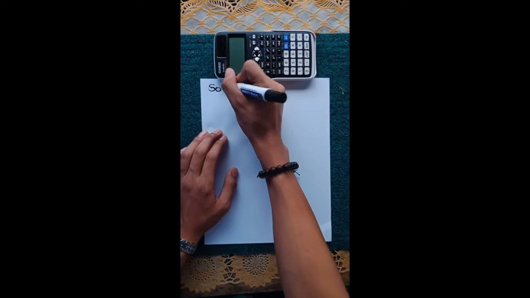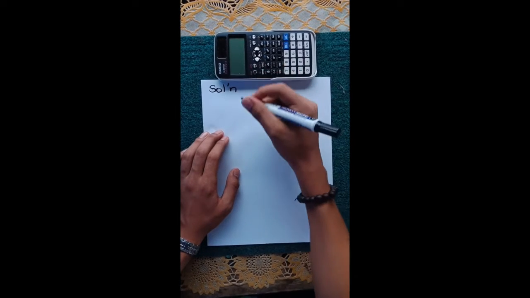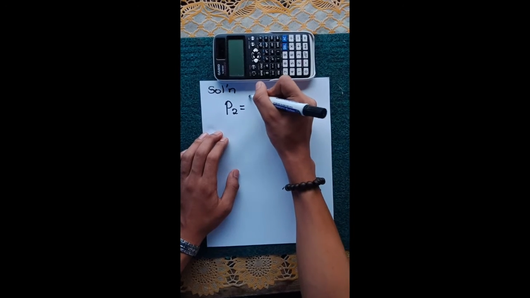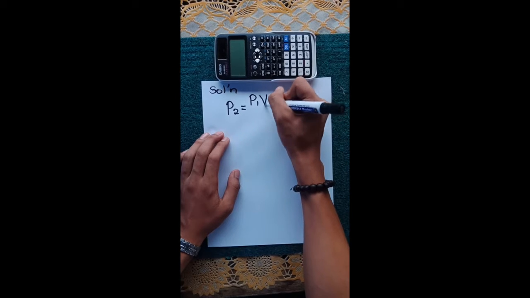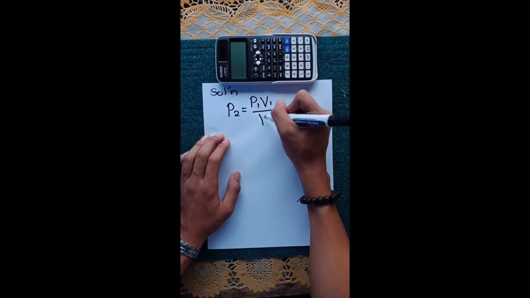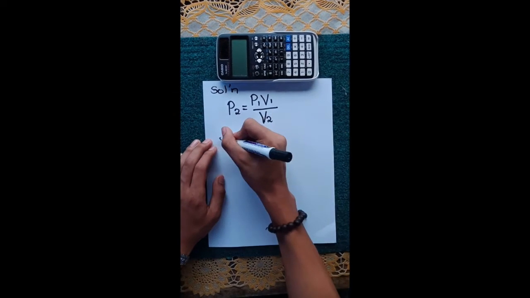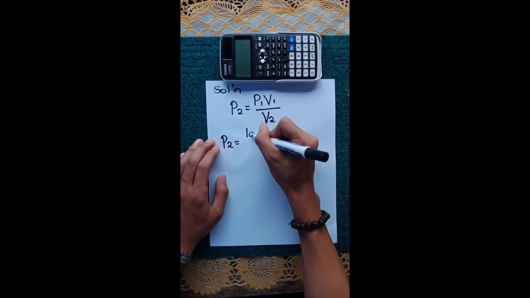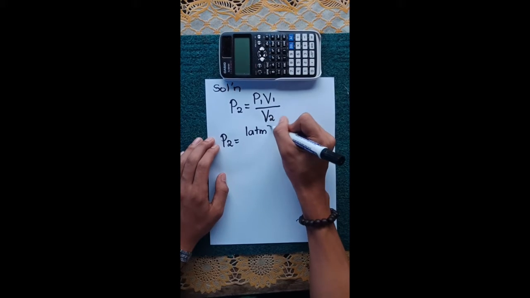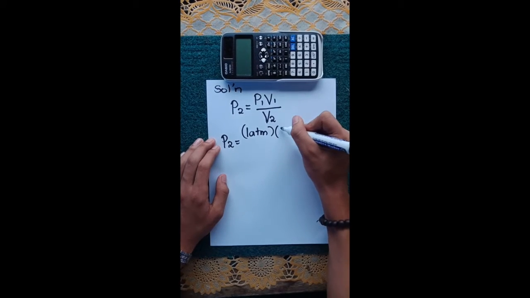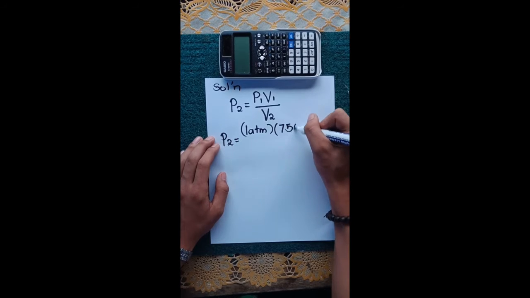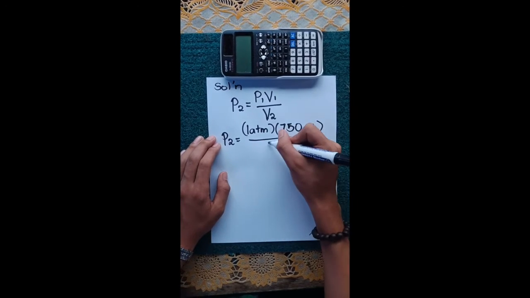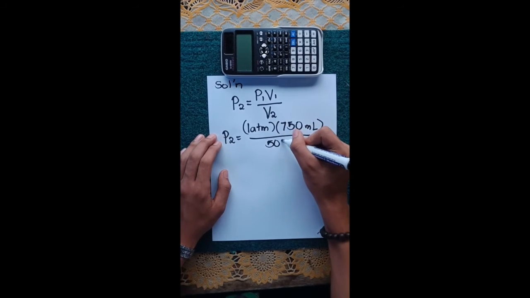Let's start with our solution. We have the formula P2 equals P1 times V1 over V2. Substitute the given values: P2 equals 1 atm times 750 ml over 500 ml.